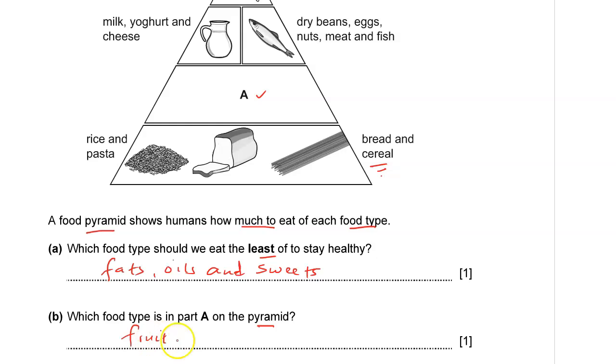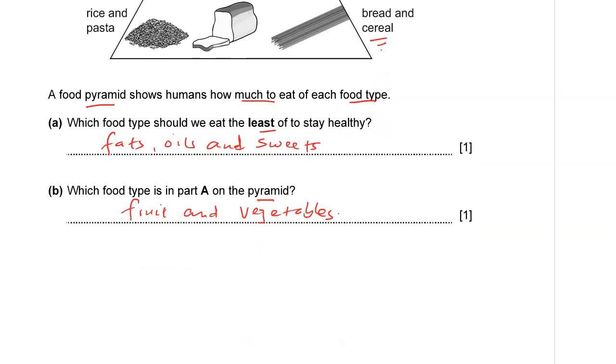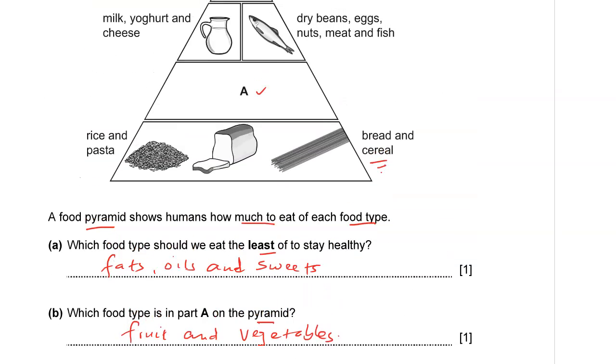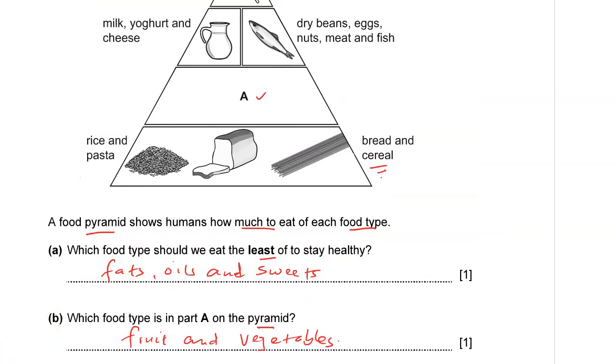So fruits and vegetables. We need to also include those in our diet. There you are.